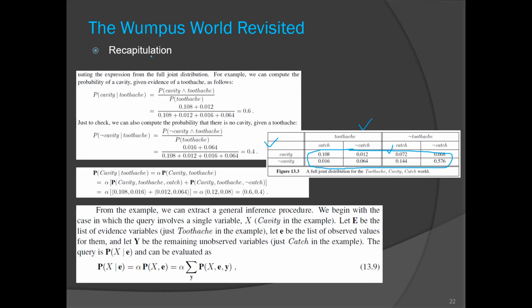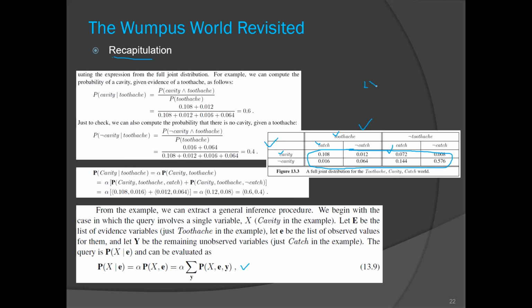Then next one. We need one more formula that we skipped in the last class, but that is needed here. So recapitulation, we will have a flashback. We have seen this example of that toothache patient. There were 3 variables: toothache, cavity and catch. Toothache has 2 values: toothache, no toothache, and cavity has 2 values: cavity and no cavity. Catch also has 2 values, that is catch and no catch.